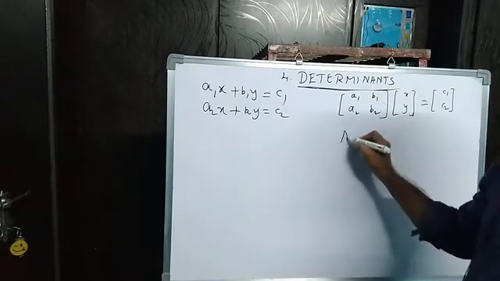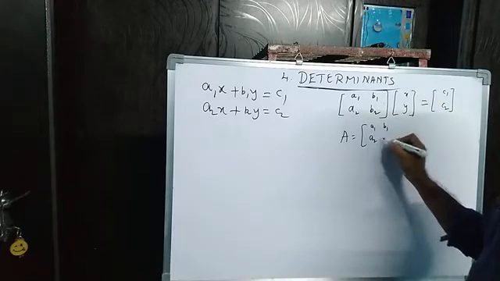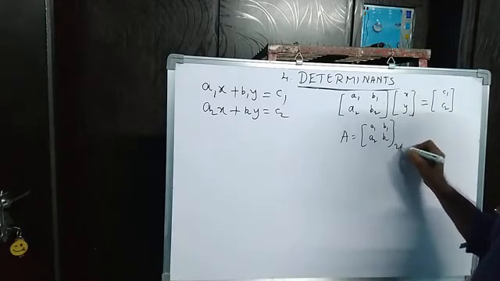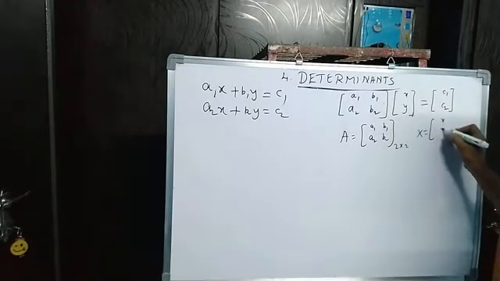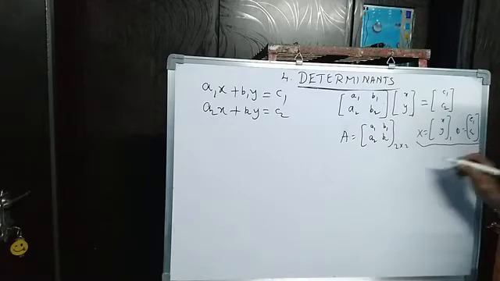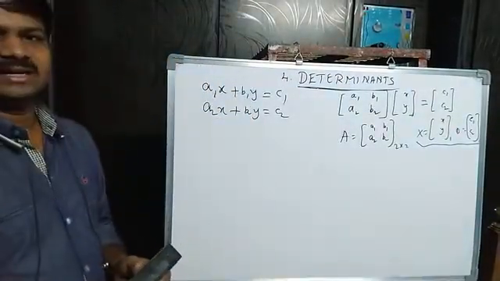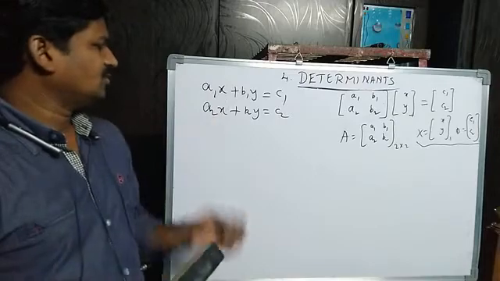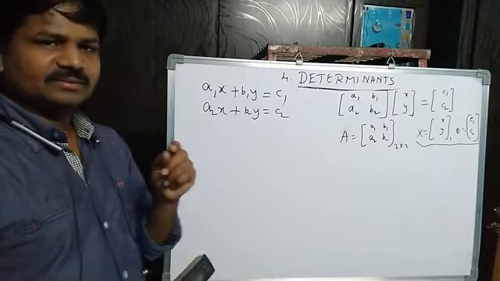Okay. See, this matrix I am taking as A. Suppose A is equal to matrix A1, B1, A2, B2. Okay, it is a 2 by 2 square matrix. This matrix you can take as X. X is equal to x, y. And this matrix I am taking as some other matrix B. B is equal to C1, C2. But here we will not discuss these two matrices. We will use only this matrix. Remember. Okay. Next, see, these two are two different straight lines or not? Yes. So whenever these two are two different straight lines, do these two equations have solutions or not?